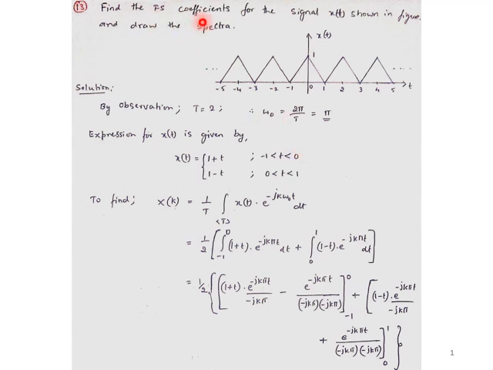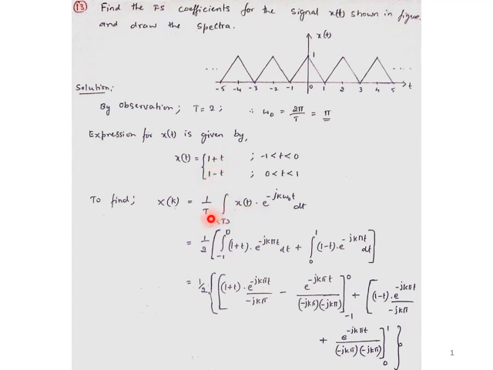What we are looking for is x of k. To find x of k, I use the Fourier series equation: x of k is equal to 1 by T times the integration over one fundamental period of x of t into e to the power minus jk omega naught t dt. As per the given diagram, -1 to 1 is one fundamental period, so I take -1 to 1 and substitute the expression of x of t over one fundamental period into the x of k equation.